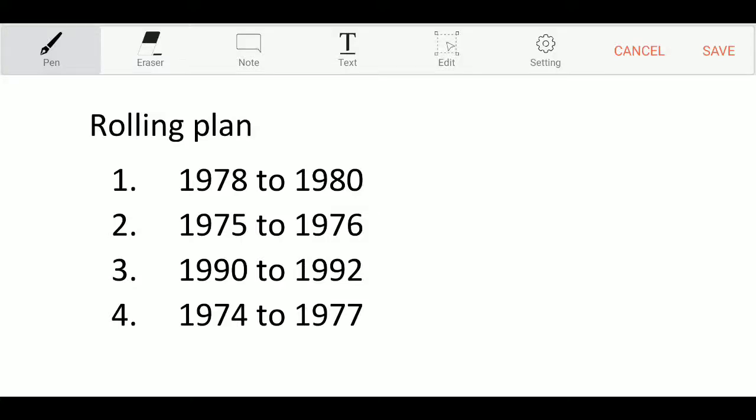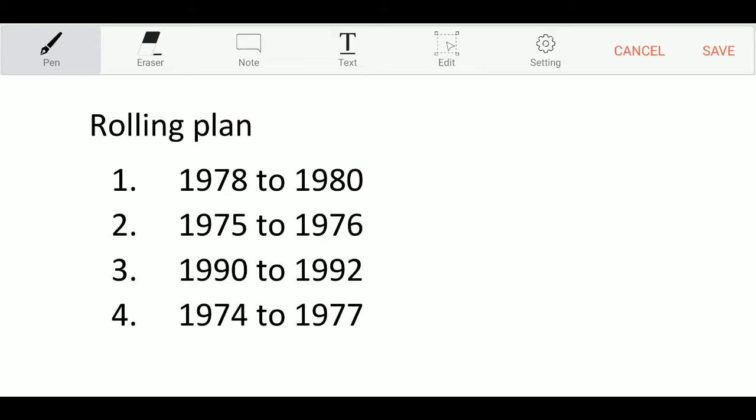Now we are going to discuss some important bits related to the economy. Now the first question is: the rolling plan in the Planning Commission, in which year?